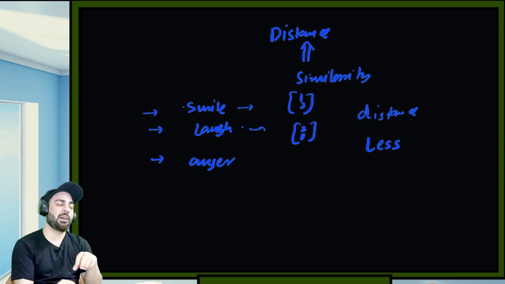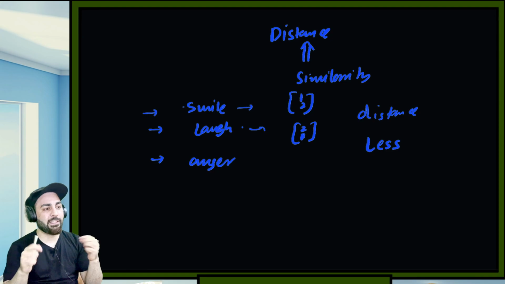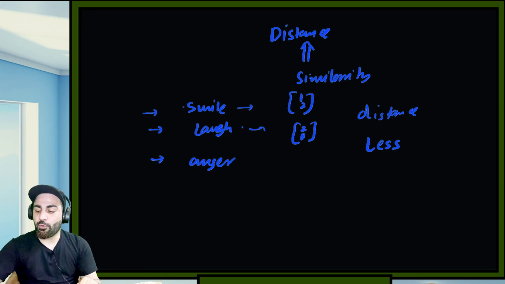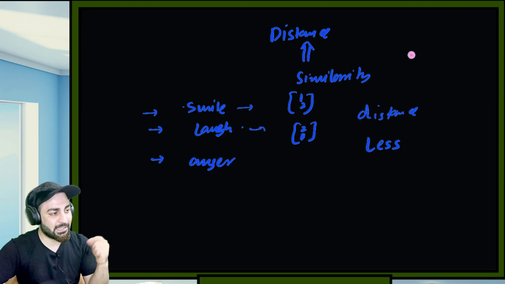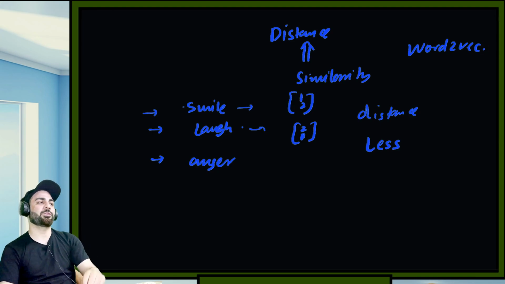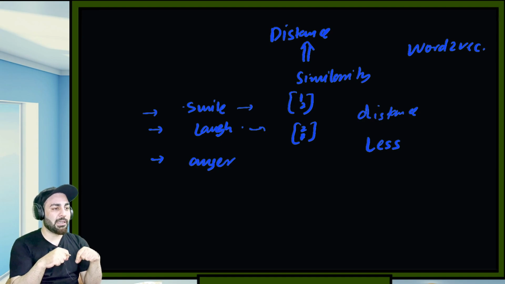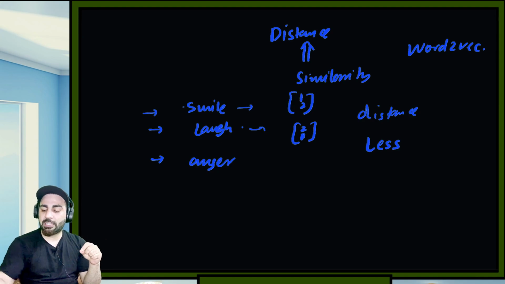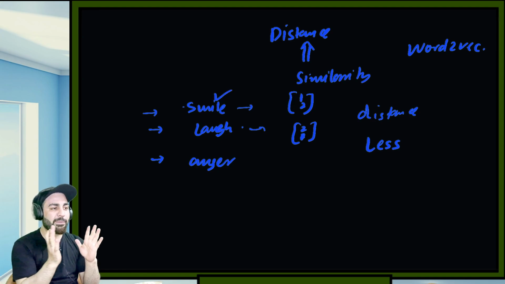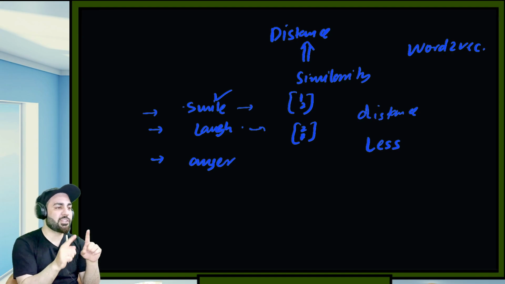That's why I'm showing you the distance and distance from the origin and these vectors, because everything that we'll see is a vector. If you know the recent paper, I have also discussed it in one of the algebra classes, it was called word to vector. That's the algorithm they have used. They are taking the words and getting a vector out of them. But the thing that they wanted is that similar words should somehow get similar embeddings. By that they mean that if words are very similar in meaning, they should be very close to each other.